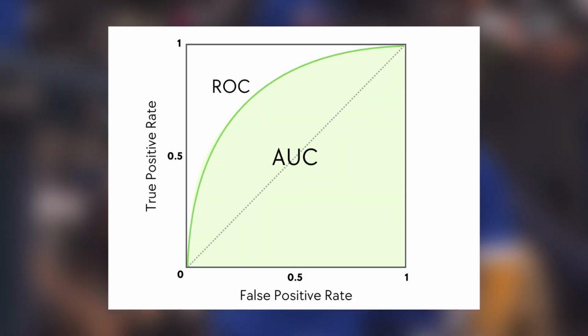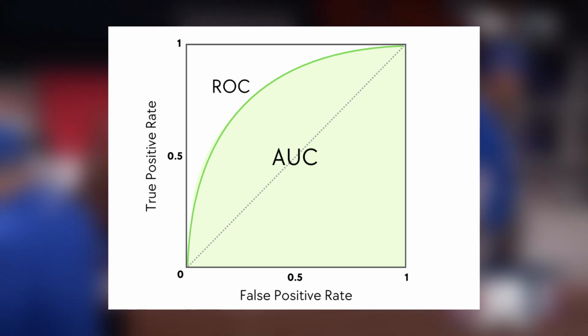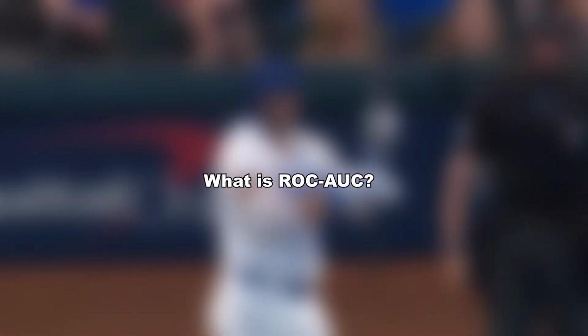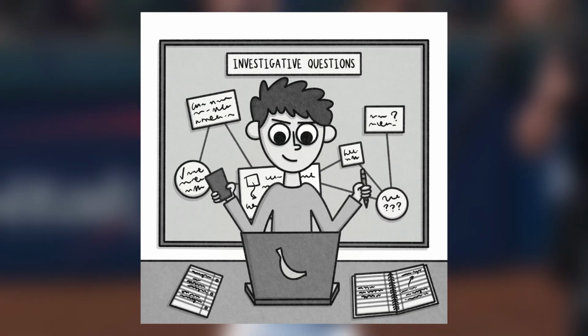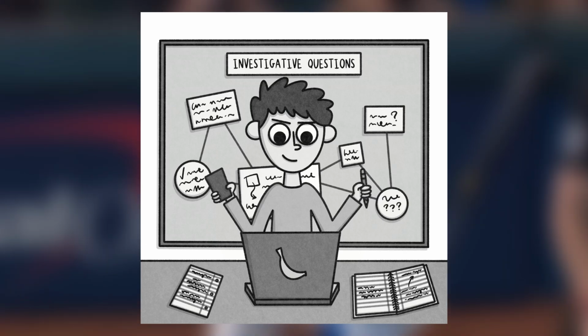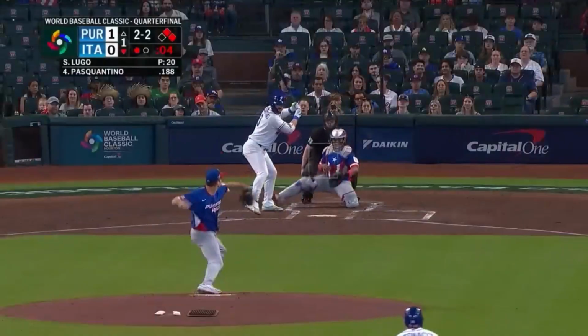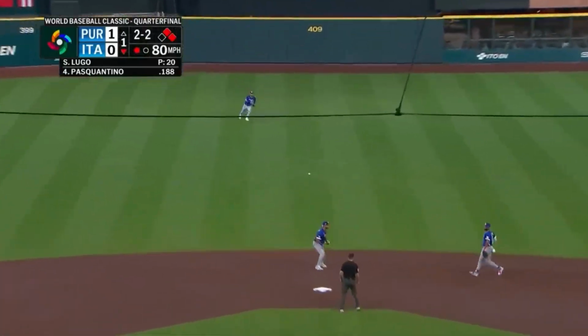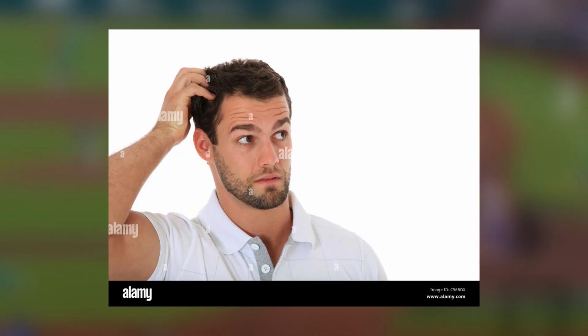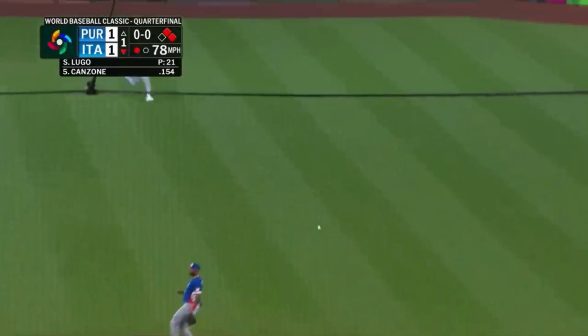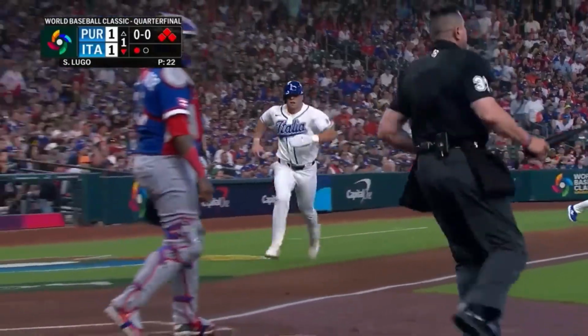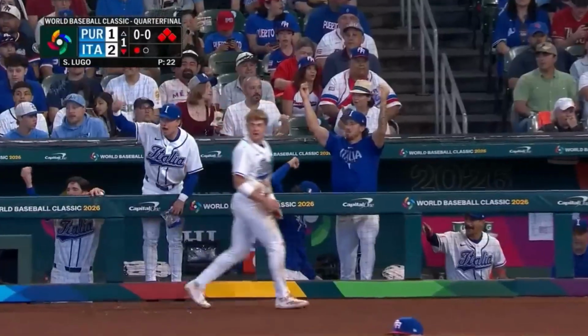Alright, so when we graded our model on past games, it scored a 0.99 on the ROC-AUC scale. And you may be asking, what is a ROC-AUC scale? Think of our model as a digital detective. Its job is to separate the winners from the losers. In the world of AI, we grade that detective using something called ROC-AUC. A score of 0.5 means the detective is just guessing, but our model has a score of 0.99, which means that it's basically the Sherlock Holmes of baseball. It almost never misses. In non-nerd terms, this is an A+. It is incredibly accurate at separating the winners from the losers.